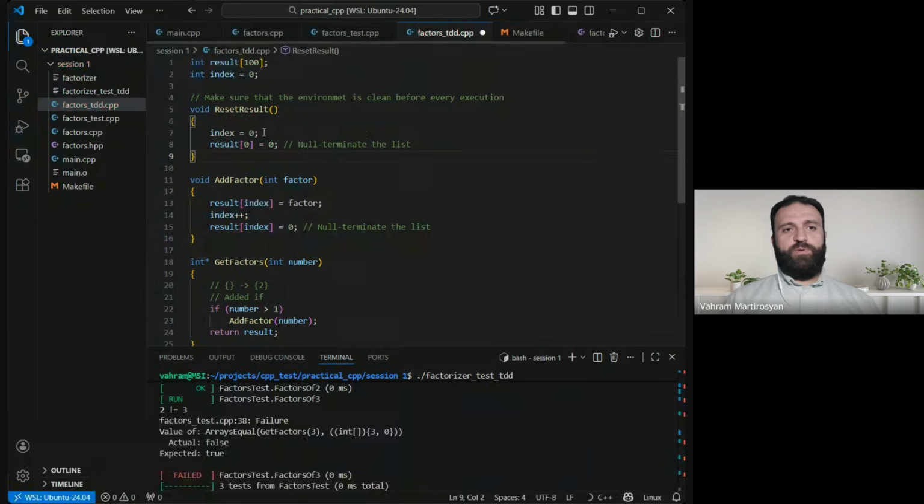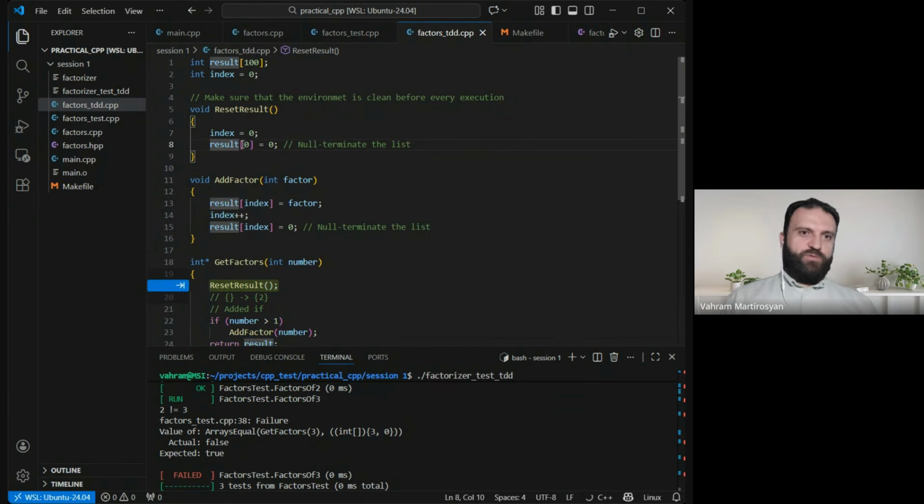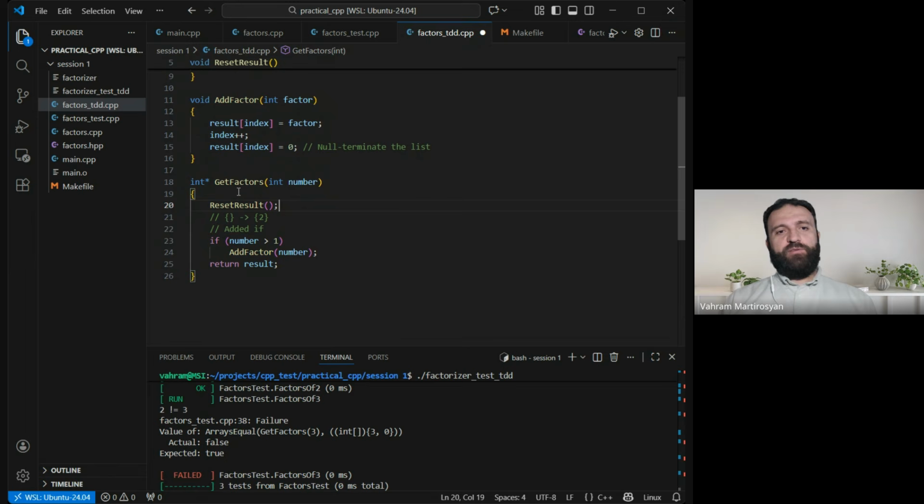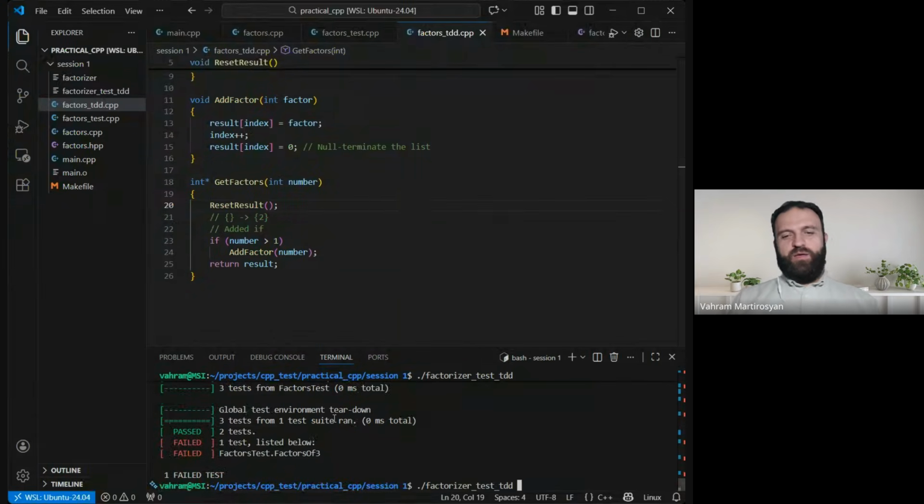it will just do the following: put 0 into the index, and put 0 into result 0. So it means a 0 terminated array, right? We don't care about the other values because we have 0 here. So, and we need to reset the result just before every factorization. This is the problem, why we have 2 and 3. We are expecting 3, but we have 2. Why? Because we have both of them.